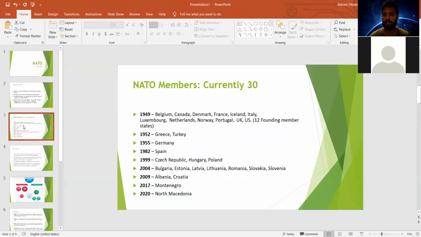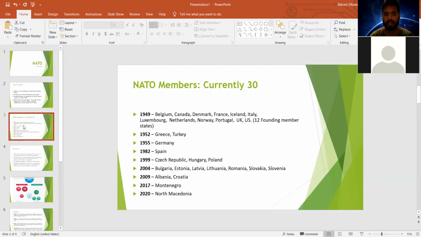You can see the membership of NATO. There are currently 30 members. There were 12 founding members of the North Atlantic Treaty Organization in 1949. Then after 1952, Greece and Turkey were added to this security alliance. In 1955, Germany was added. In 1982, Spain was added. In 1999, the Czech Republic, Hungary, and Poland were added. In 2004, Bulgaria, Estonia, Latvia, Lithuania, Romania, Slovakia, and Slovenia were added to this security organization.